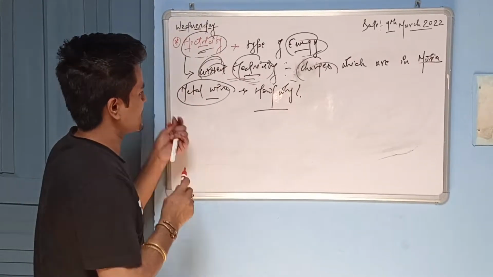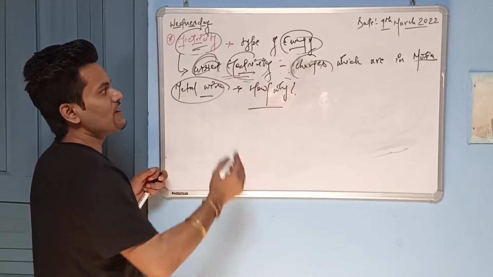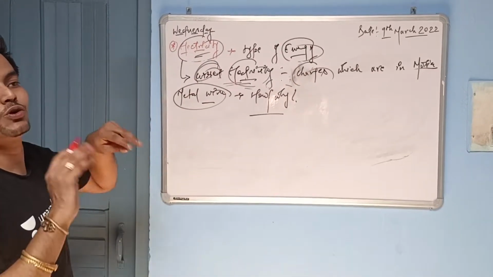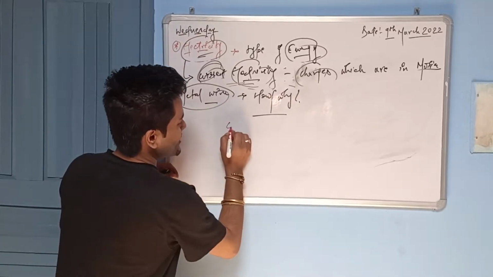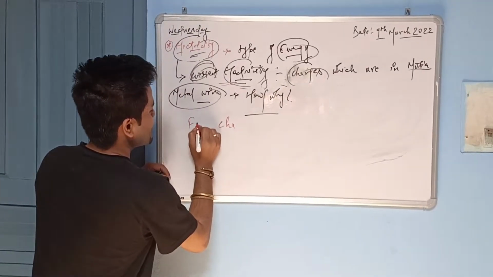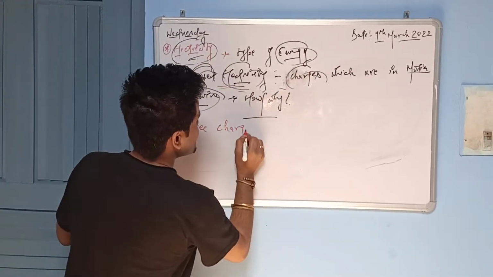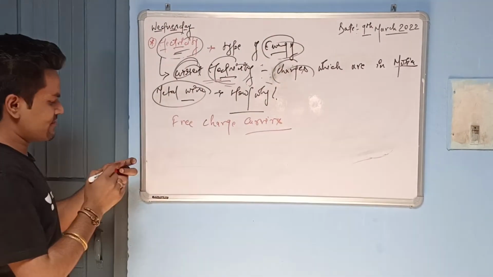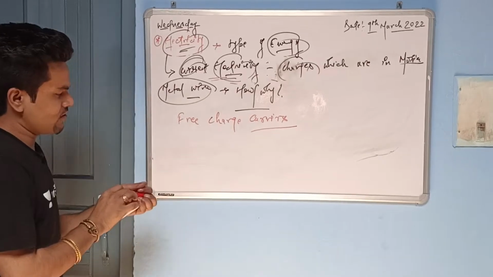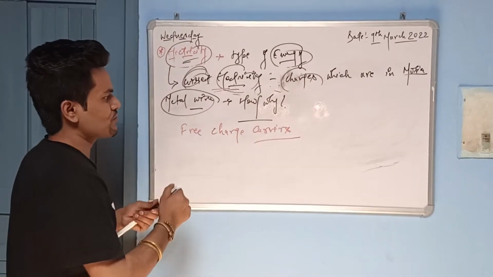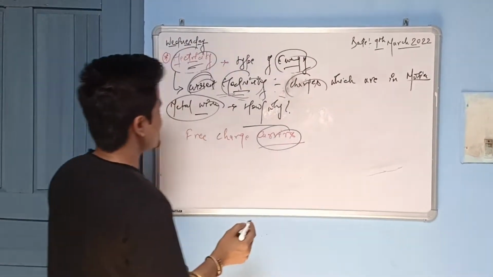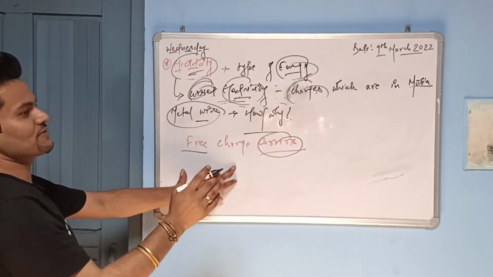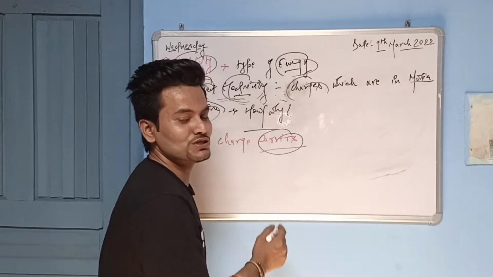I will repeat once again. Any material will be a good conductor of electricity if it has free charge carriers. Now what does that mean? Free means always free, no need to disturb it. Free charge carriers means anything which is in free form, and we should not have to be stable on that.